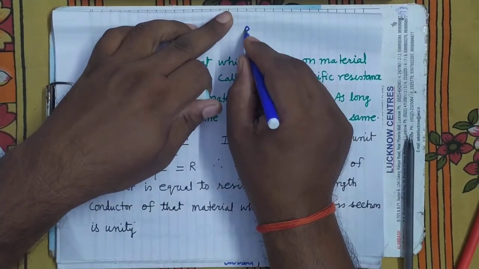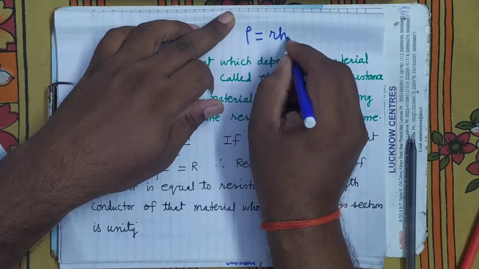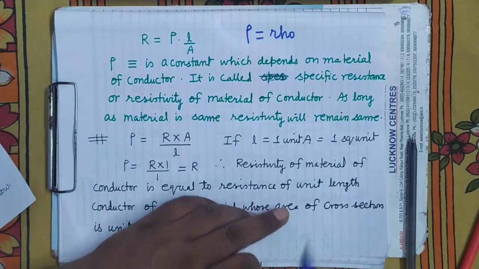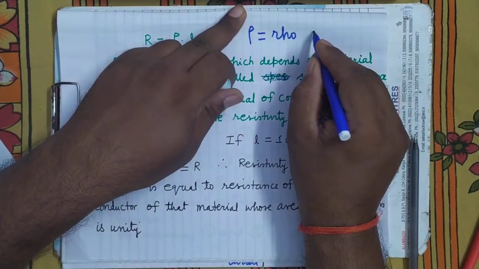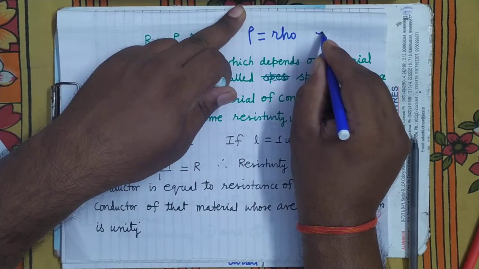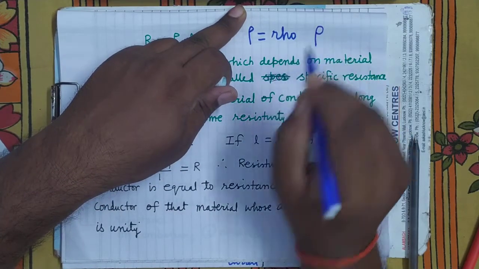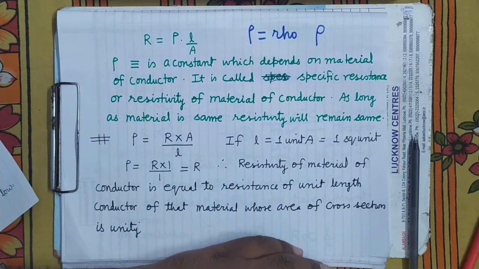What is rho? Rho is a Greek letter. It's clear. It is a Greek letter. How will you make it? You can see here. You will start from here, go this way and then this. This way you will make it.